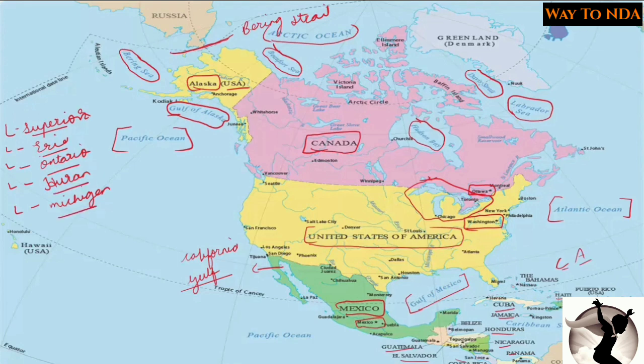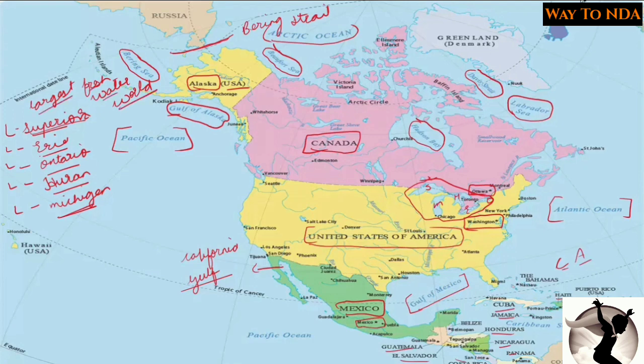Here is Superior, and then here is Michigan, and then here is Huron, this is Erie, and this is Ontario. So these are the five important lakes. Now Lake Superior is the largest freshwater lake in the world. Largest freshwater lake in the world.